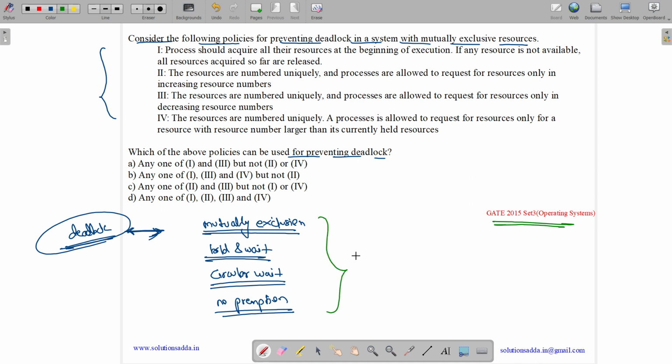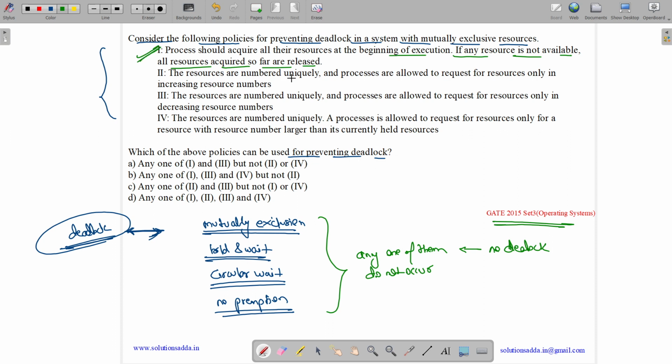Now these are necessary conditions. So if we break any one of them, then there will be no deadlock. If we ensure that any one of them does not occur, then there is no deadlock. Now option A states, process should acquire all the resources at the beginning of execution. If any resource is not available, all the resources acquired so far are released. So it is basically violating the hold and wait. So this will prevent our deadlock.